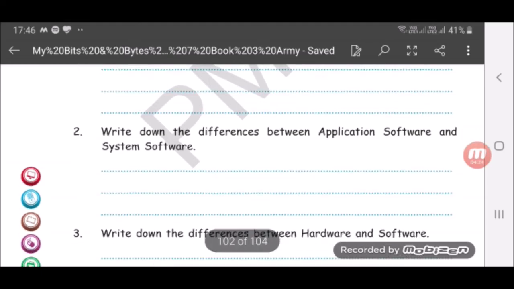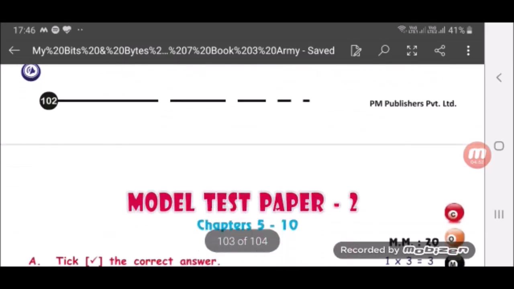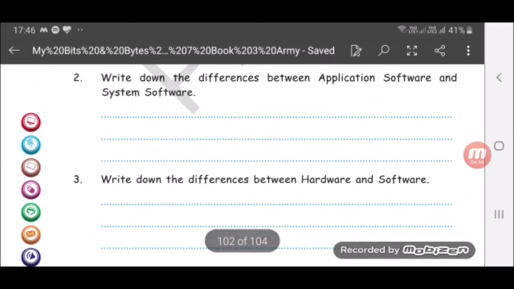Okay, now write down the difference between hardware and software. All the physical components which we can touch and feel are called the hardware, and the software is a program which runs on a computer. Okay, it helps us accomplish our tasks, but we cannot touch or feel that. So I'll give you the exact answers what you have to write in the book,